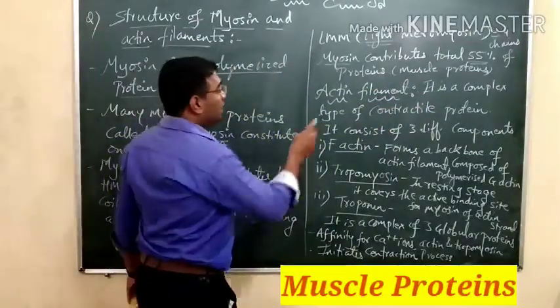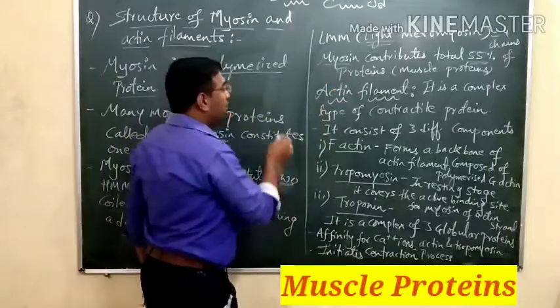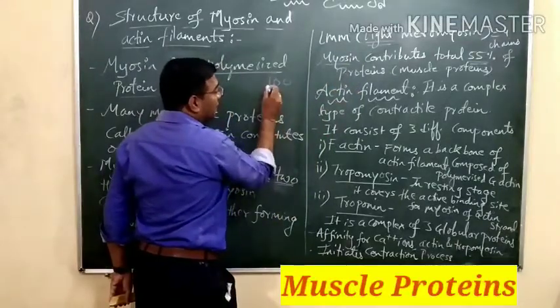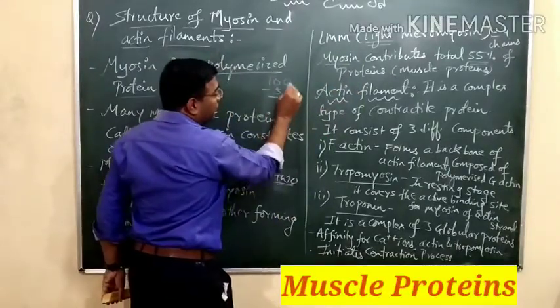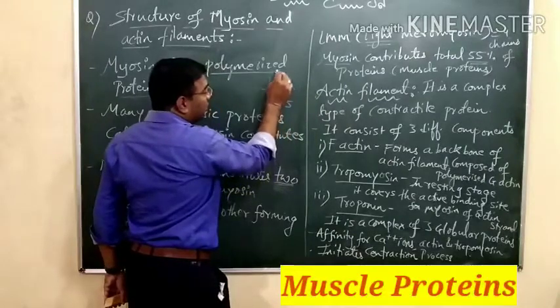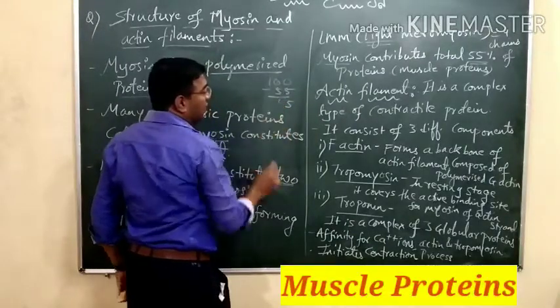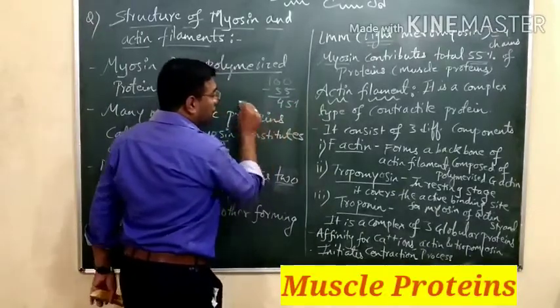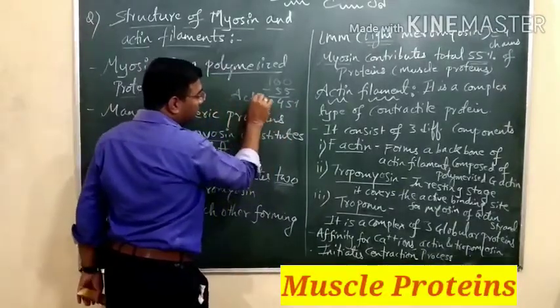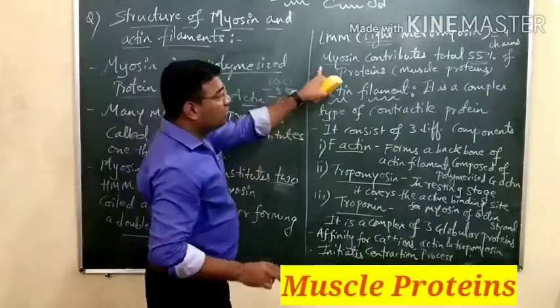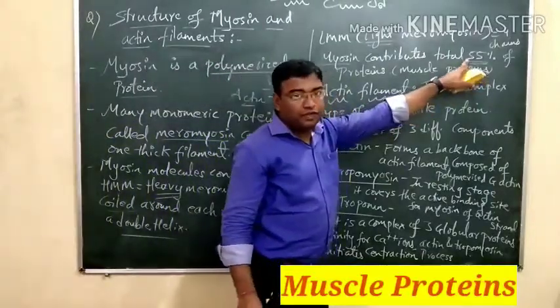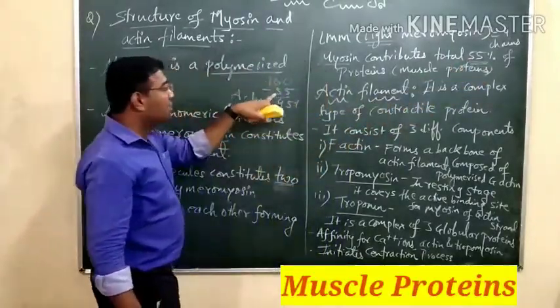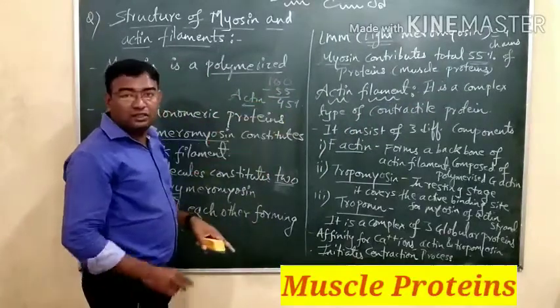If myosin is 55%, we subtract, 100 minus 55, and the number comes to 45. So 45% will be the percentage of actin. Myosin contributes how many percent? 55. So when we subtract 100 minus 55, we get the answer 45.